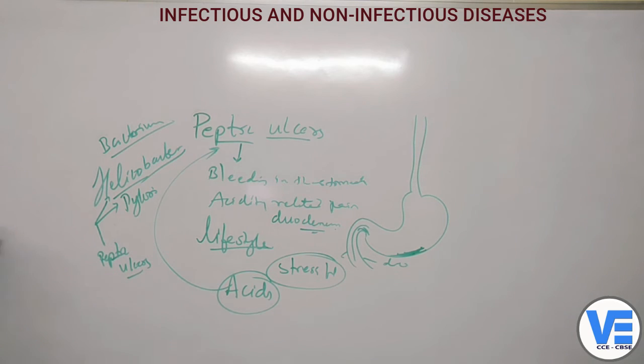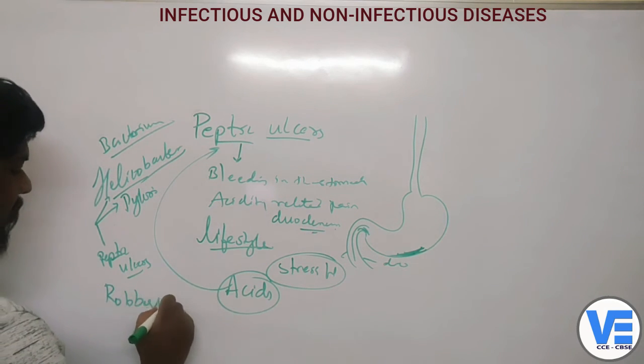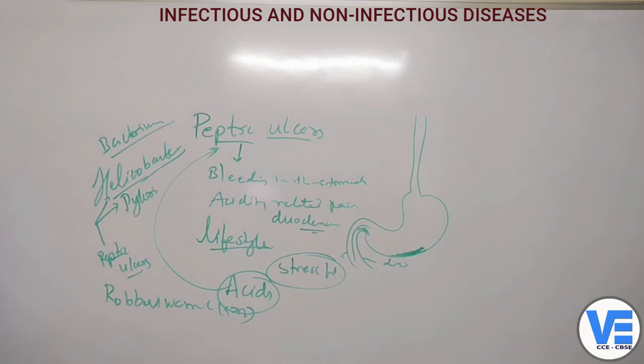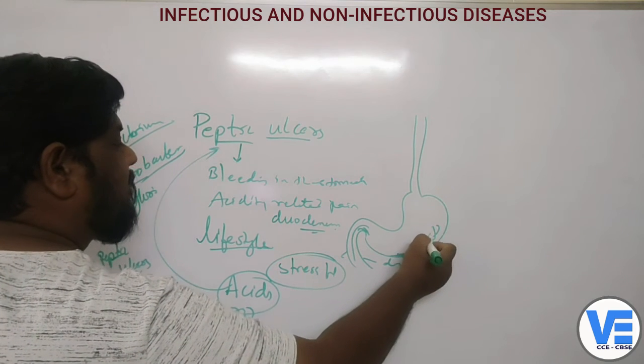So here Robin Warren, who was a pathologist from Perth, also from Australia, saw some kind of curved structures in the stomach.